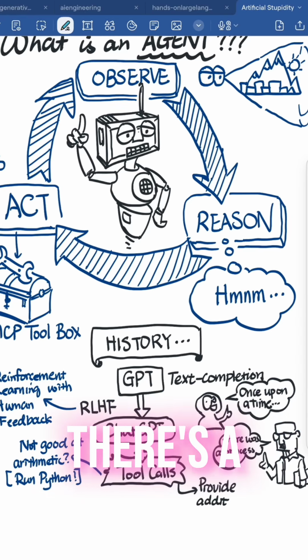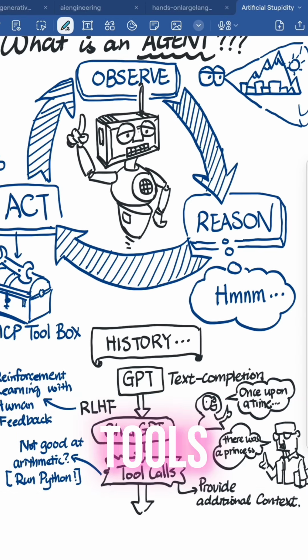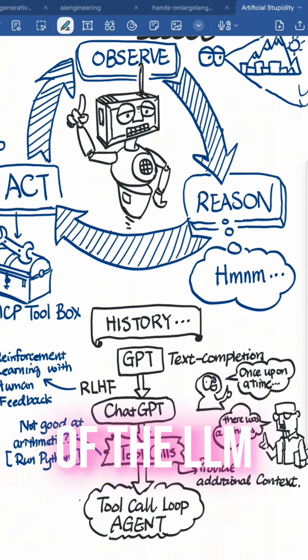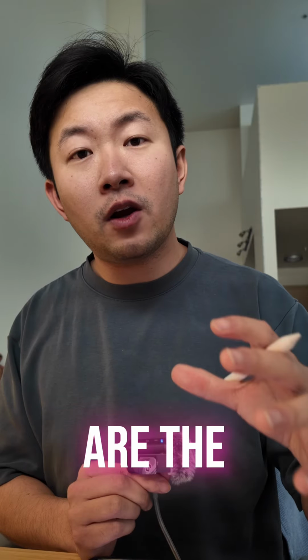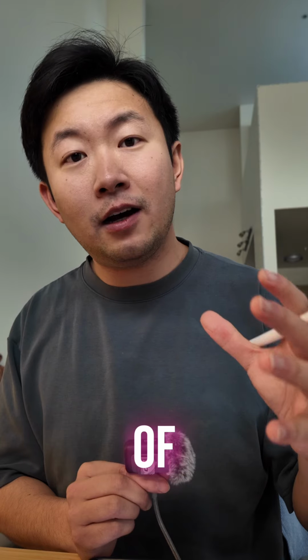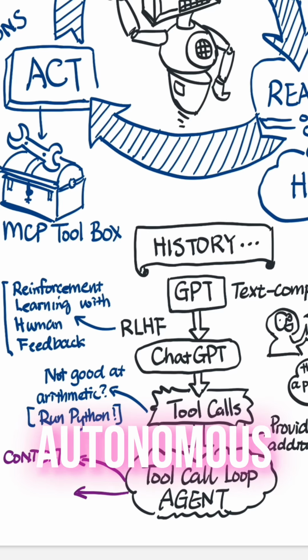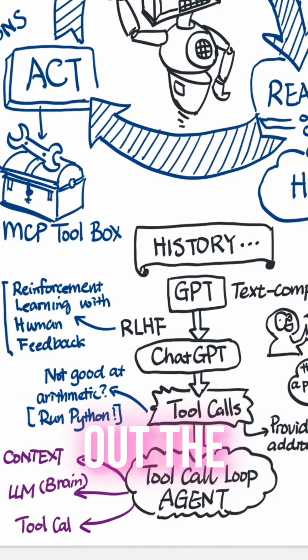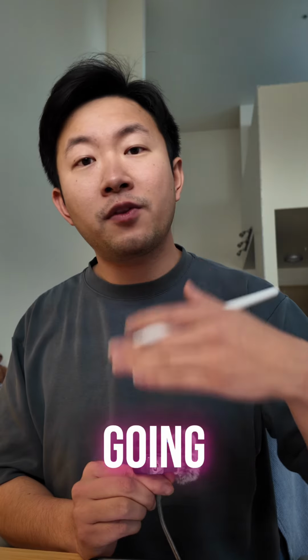We can see that there's a proliferation of tools in the form of MCP servers that can really enhance the power of an LLM. These three are the key pillars of a robust autonomous agent, able to perform tasks autonomously and try to figure out the next steps, right, by going through this loop.